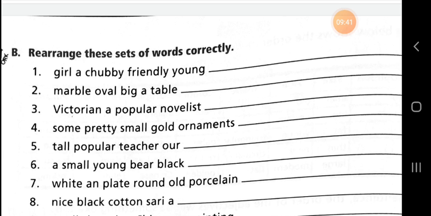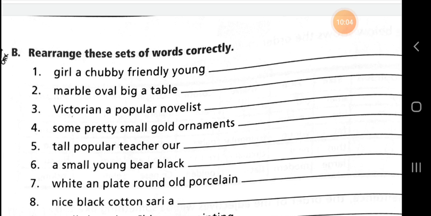Third sentence: Victorian, popular novelist. When we rearrange it, we can write: a popular Victorian novelist. And fourth sentence: some pretty small gold ornaments.